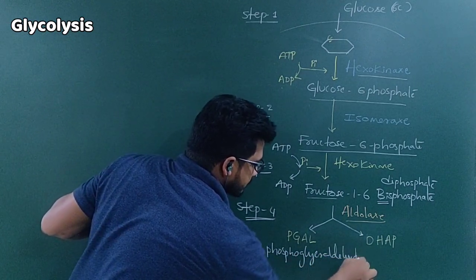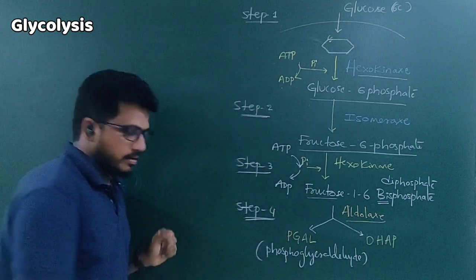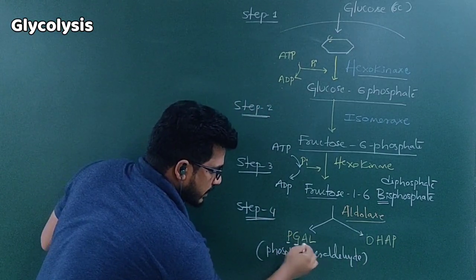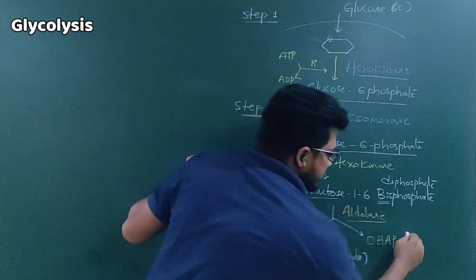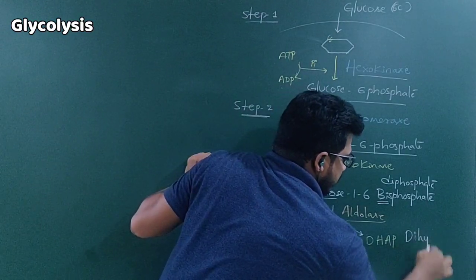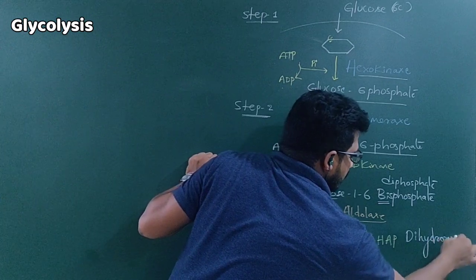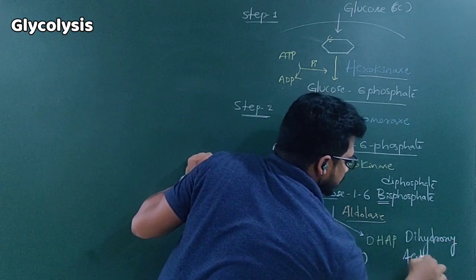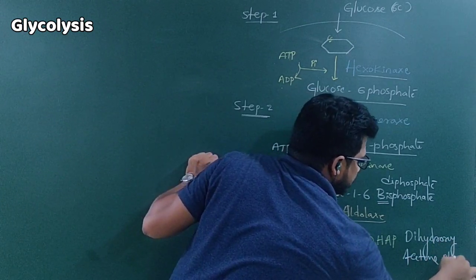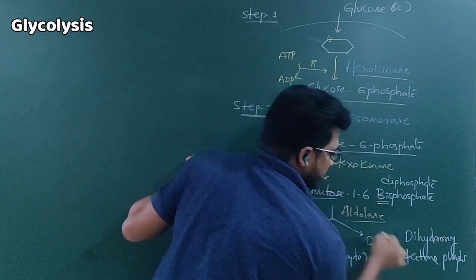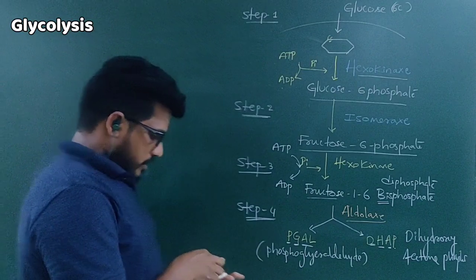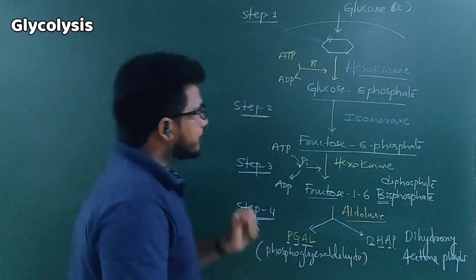Phosphoglyceraldehyde, PGAL. Phosphoglyceraldehyde. Its functional group is aldehyde. Whereas DHAP means dihydroxyacetone phosphate. Here one should understand one logic.